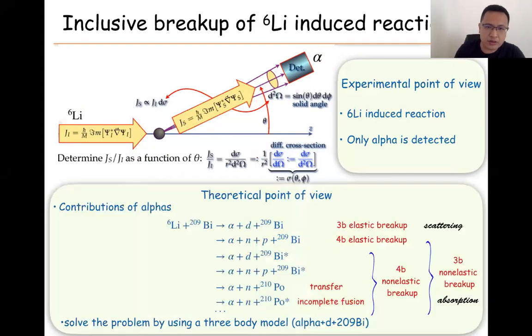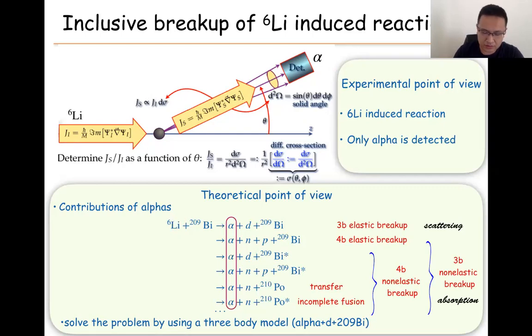So from the theoretical point of view, we have different contributions of alphas. Different reaction channels can contribute alphas. I cannot list all of them, but at least some of these are important. For example, we know lithium-6 is an alpha plus D two-body cluster.